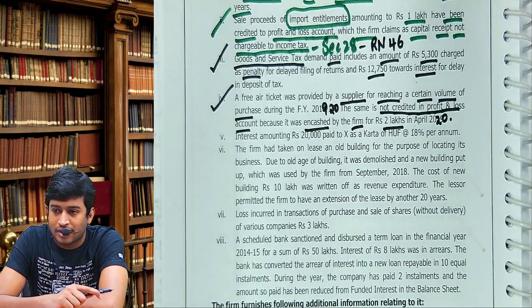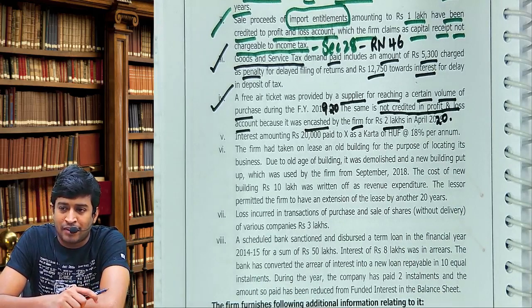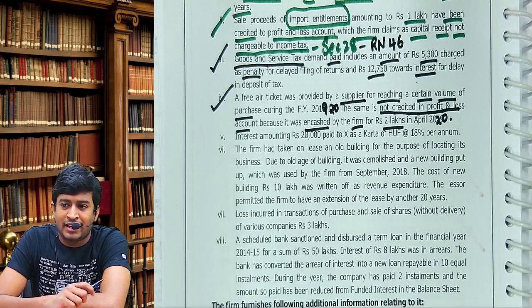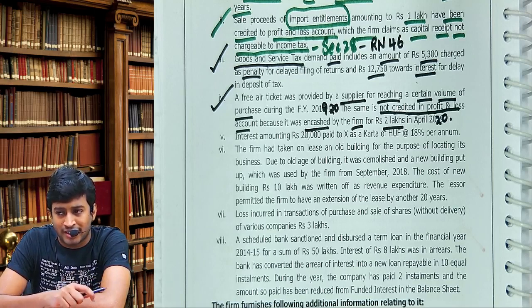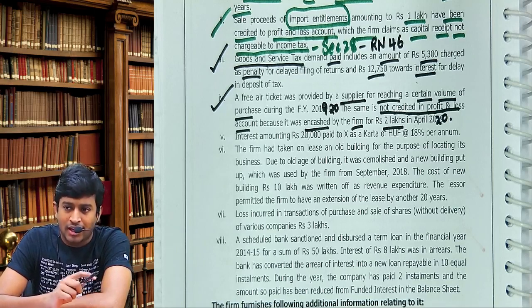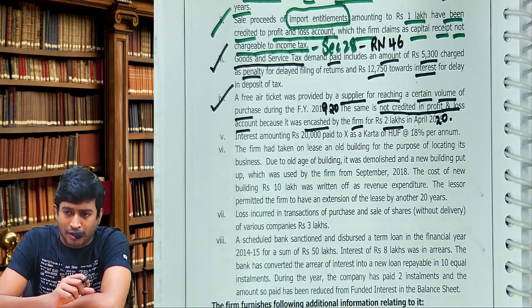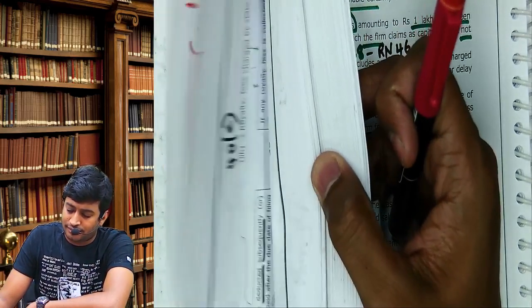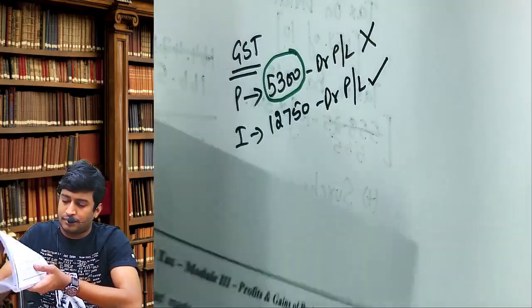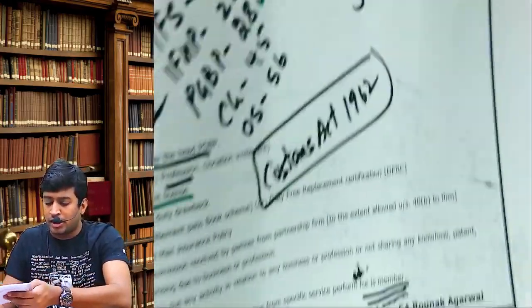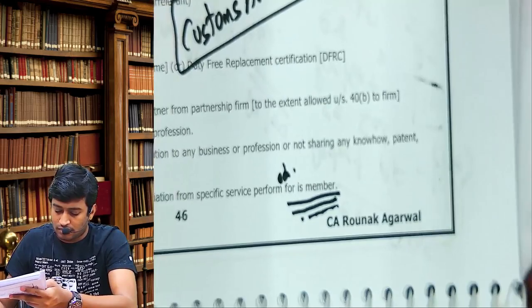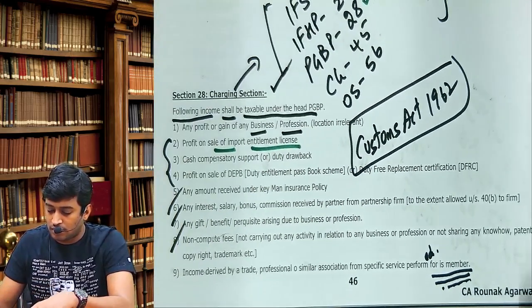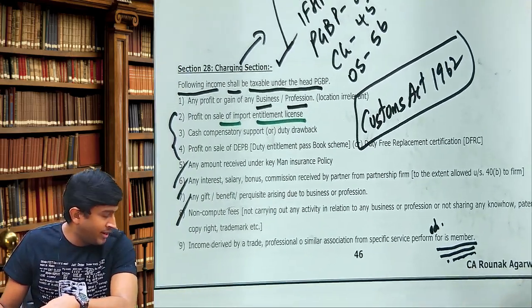Now listen. I already gave this example when I covered section 28. If you get any gift, benefit or perquisite during the course of your business or profession, it is taxable under PGBP. I want you to go to running notes page 46, point number 7.